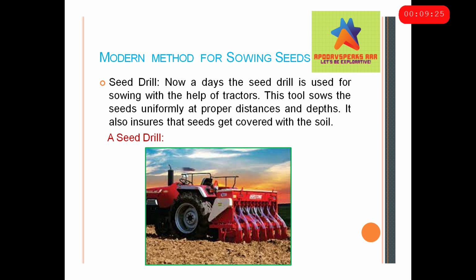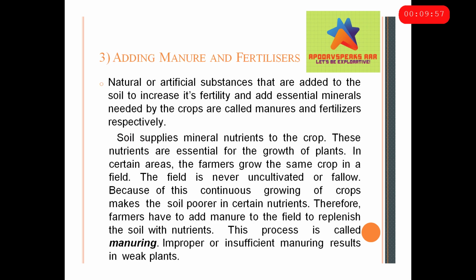Now this is quite similar, but of course it's a machine and a tractor driven thing. This is known as a seed drill. It's a modern method for sowing seeds. Nowadays a seed drill is used for sowing seeds with the help of tractors, which are machineries. These tools have their own benefits: they sow seeds at proper depths and proper distances, and it also ensures that the seeds get covered with soil so that birds can't pick them.